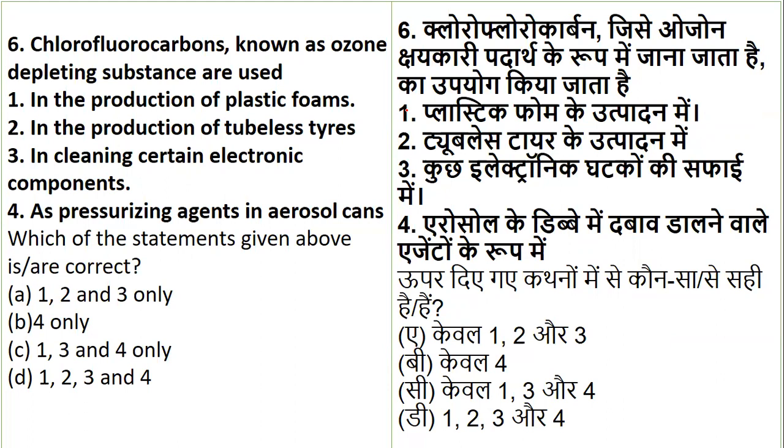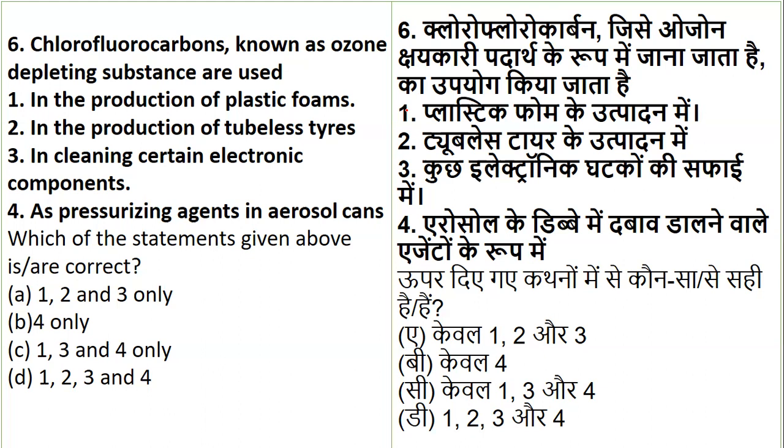In the production of plastic foams, in the production of tubeless wires, in cleaning certain electronic components, or as pressurizing agents in aerosol cans. So what is it basically used for?